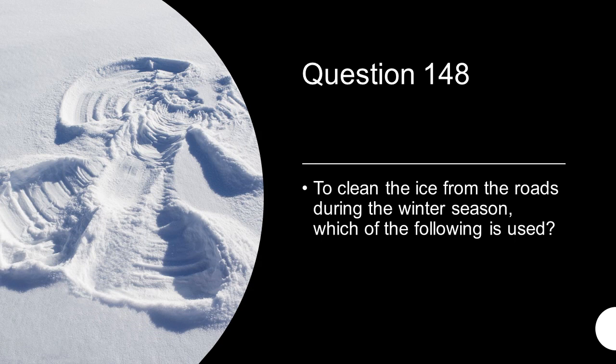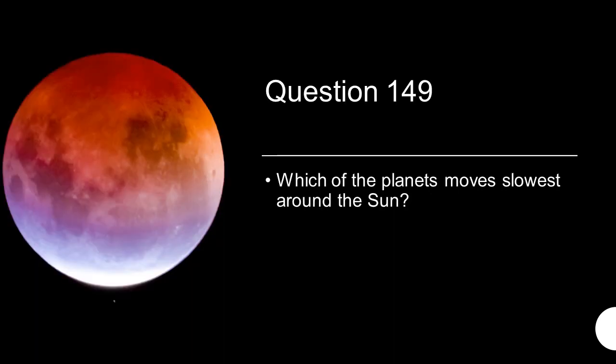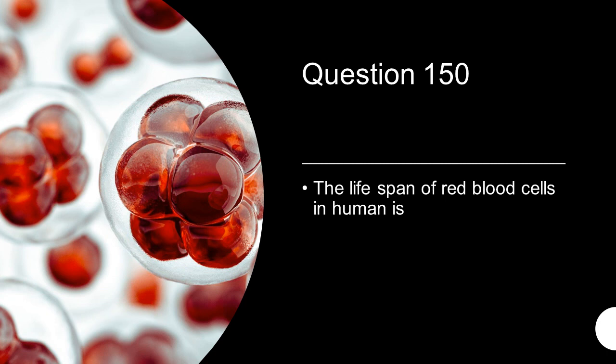during winter season, which of the following is used? Salt. Which of the planets moves slowest around the Sun? None in the given options was correct. The answer is Neptune. The lifespan of red blood cells in humans is